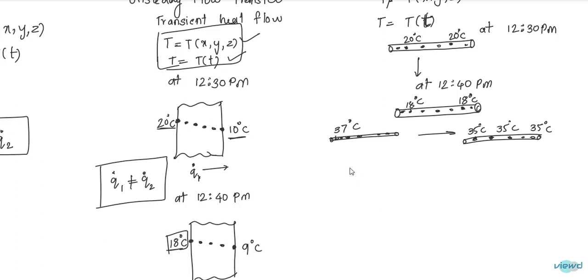And unsteady heat flow, this can be explained with an example of meat. If you take a piece of meat and you are grilling it, and after not completely grilling, you have taken it outside, after not completely roasting it, you have taken it and you have cut it into 2 pieces.